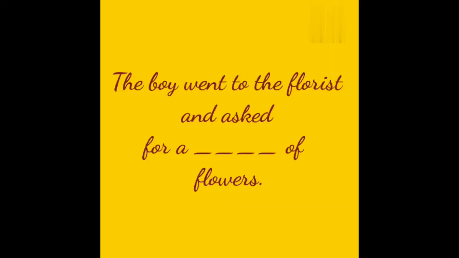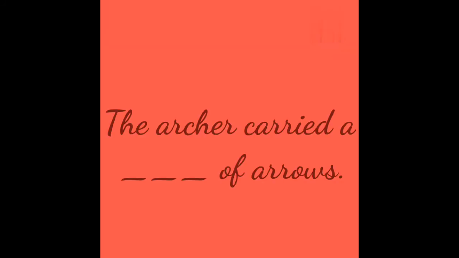Now we'll see some examples for collective nouns. The boy went to the florist and asked for a dash of flowers. The answer is bouquet. Next example, the archer carried a dash of arrows. The answer is a quiver of arrows.